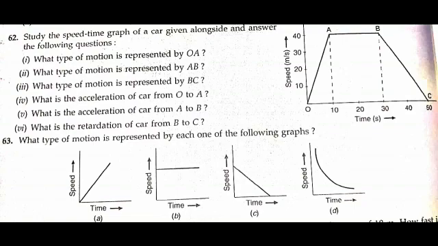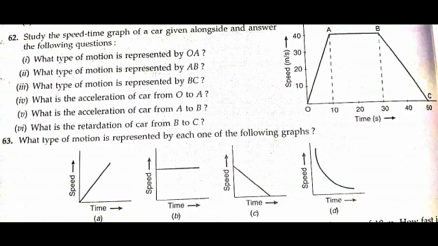Subtopic 4, what is the acceleration of the car from O to A? Now we will have to calculate it. And how can we calculate the acceleration? If the speed time graph is given, we will have to find its slope.